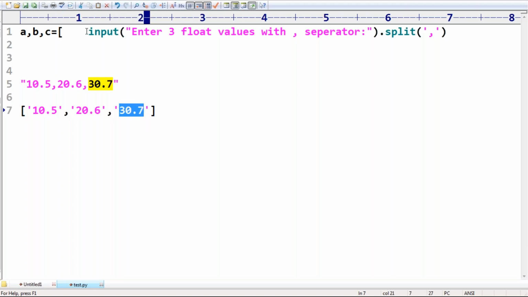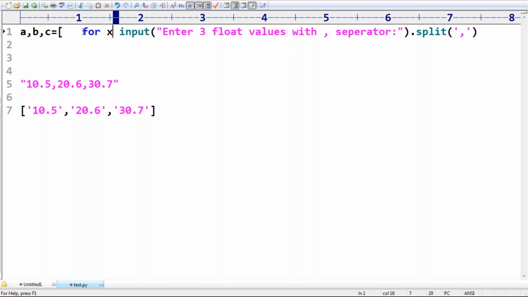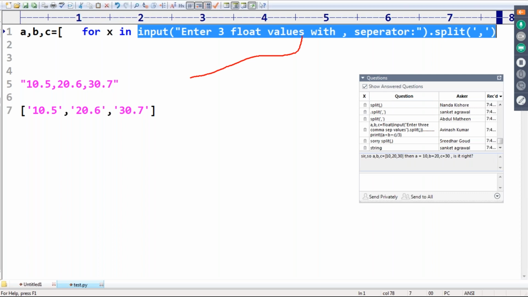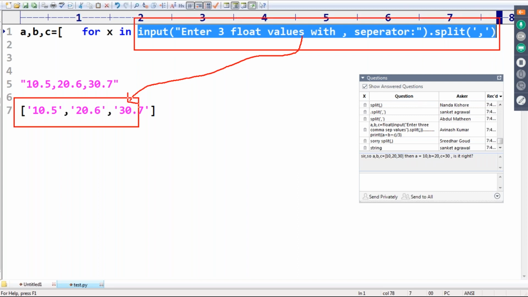Now, sir, for each x present in this list, this is the result of this total. For every x present in this, this is the first x, this is the second x, this is the third x.